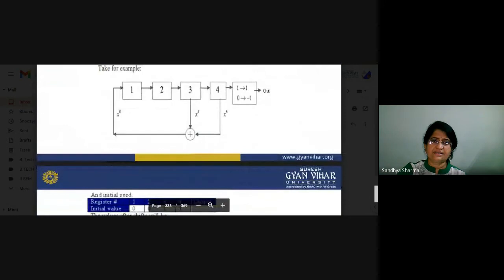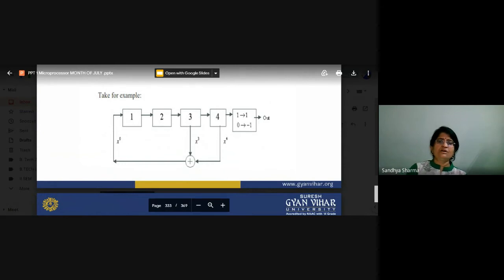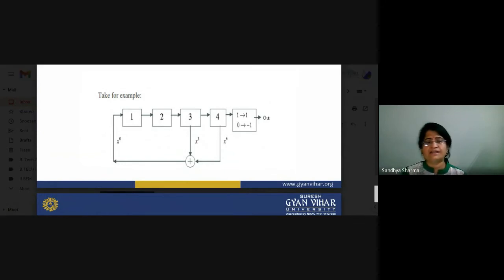You can see here we can generate x to the power 4, x to the power 3, and this is x to the power 0. So whatever polynomial we are taking, according to that we give the feedback to our output signals.